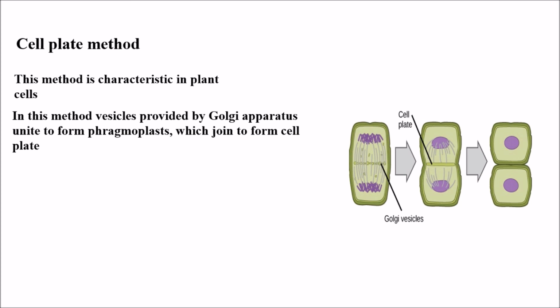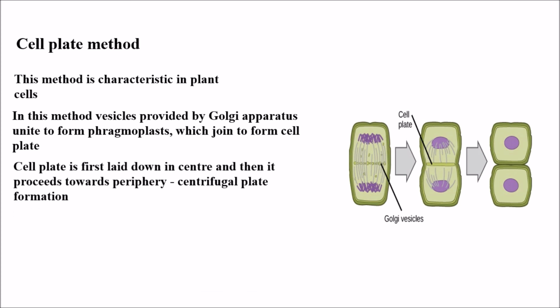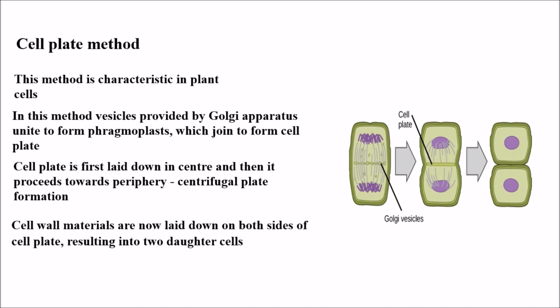The cell plate is first laid down in the center and then it proceeds towards the periphery. This is also called centrifugal plate formation, and then the cell wall materials are laid down on both sides of the cell plate, resulting in two daughter cells.